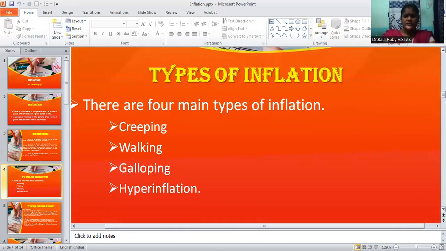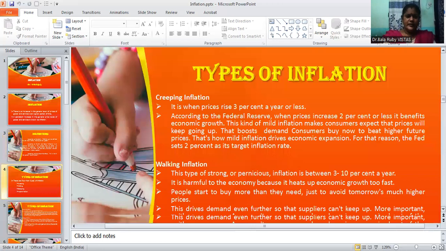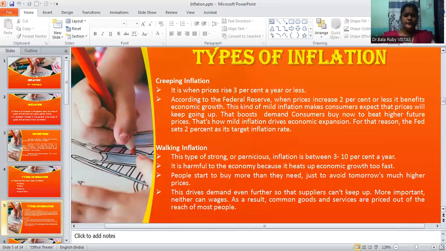Now let us concentrate on the different types of inflation. Normally there are four main types of inflation. One is creeping inflation. Second is walking inflation. Third is galloping inflation. And the fourth is hyperinflation. These are the four different types. Let us concentrate on them one by one.